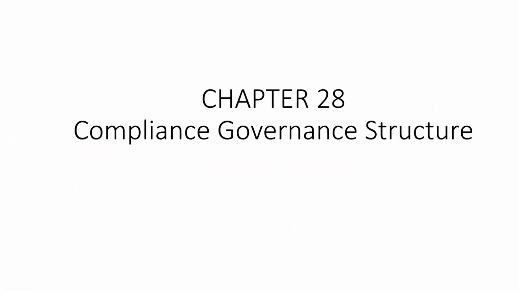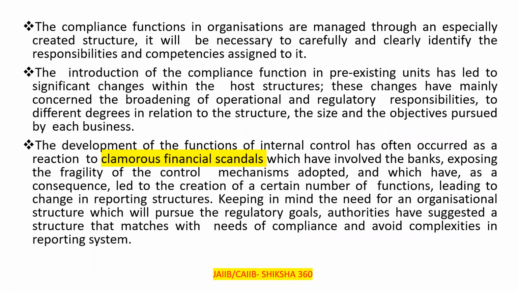Chapter number 28, that is compliance governance structure. In this chapter we will discuss some important points like RBIA, where there is continuous audit every year, or audit on the basis of the risk level, going on in the branches. We have to cover all these things. So now let's start.